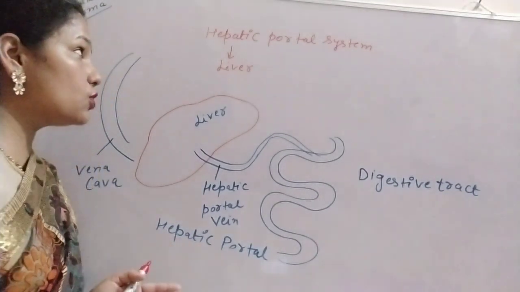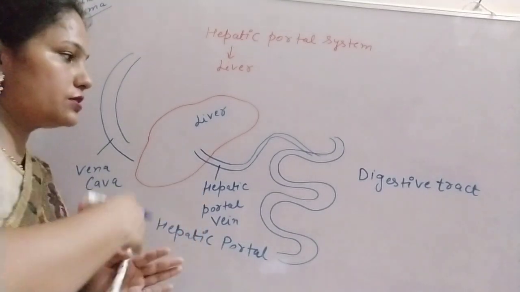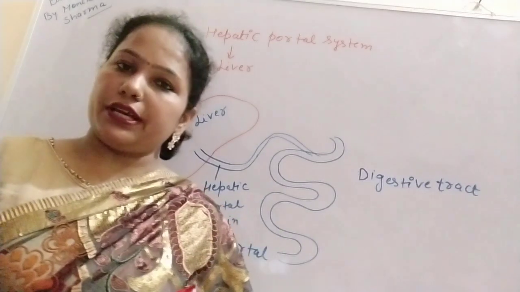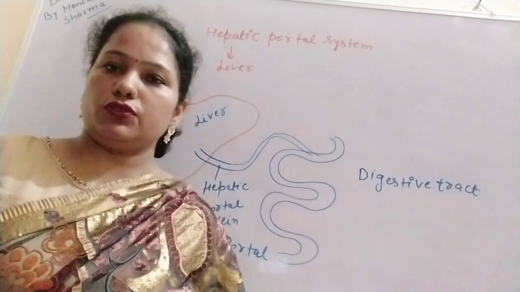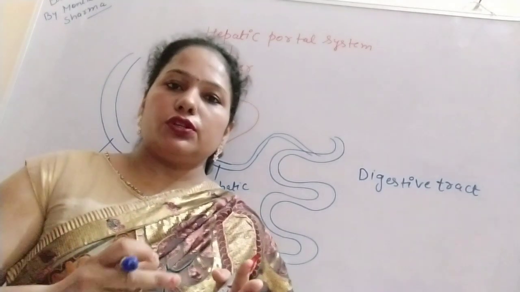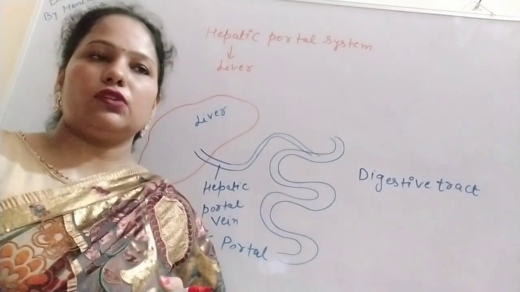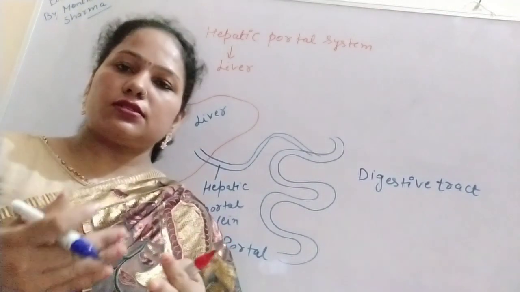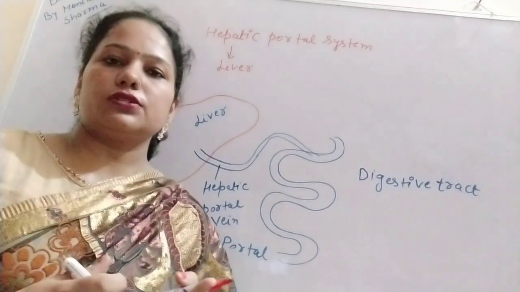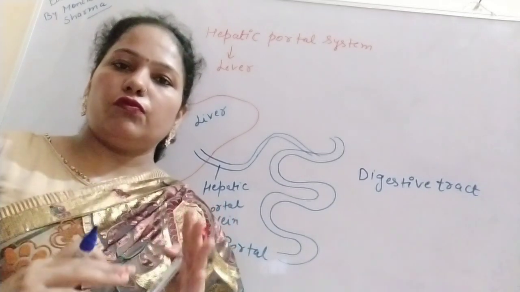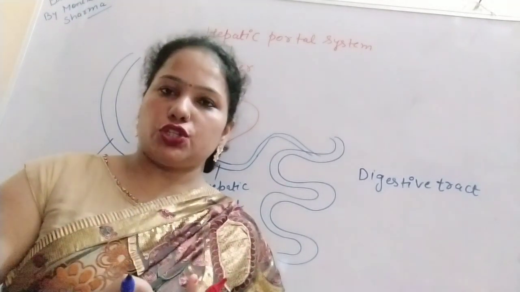So what is the use of this hepatic portal system? In the liver the filtration of the blood takes place, and also in the kidney the renal portal system is present. So you can say the waste is removed from the blood, so that there will be less work on the heart or on the lungs, because some waste is removed from that blood, and there will be no pressure on the heart.